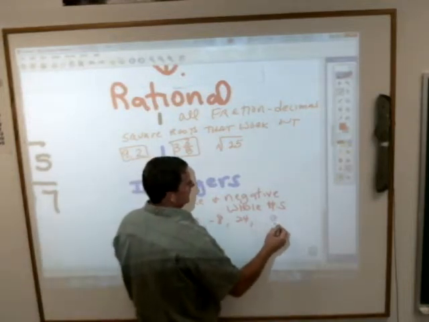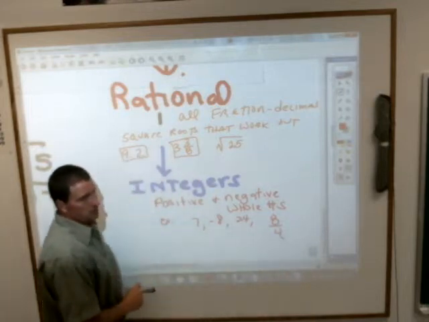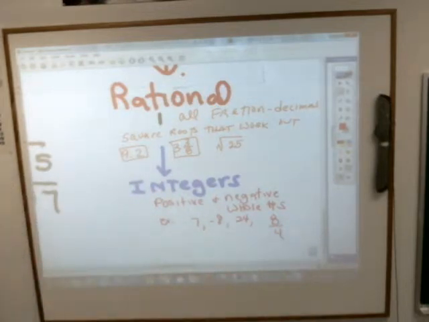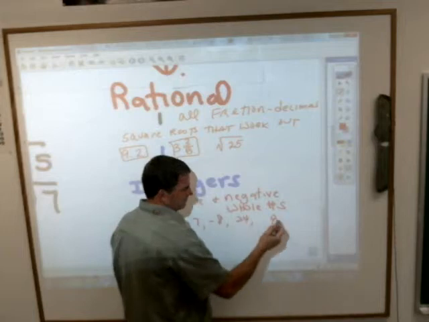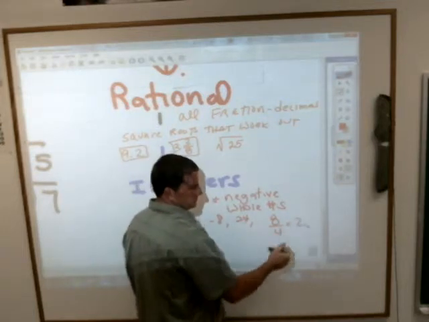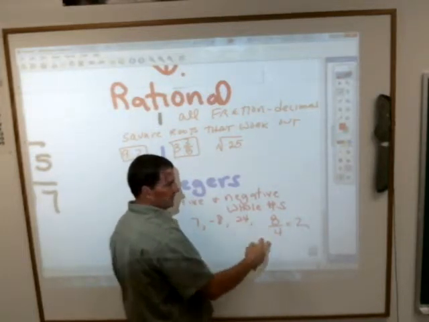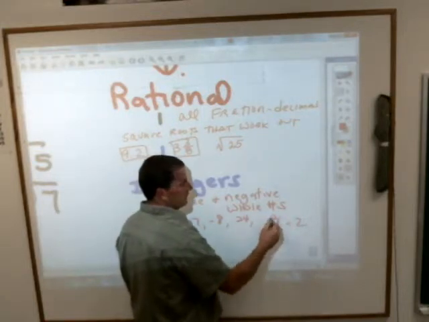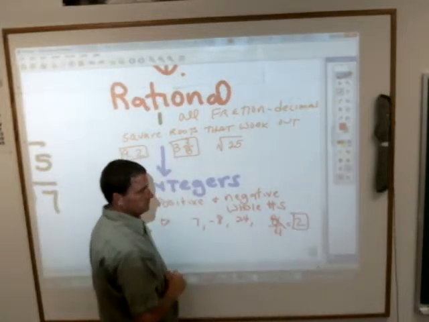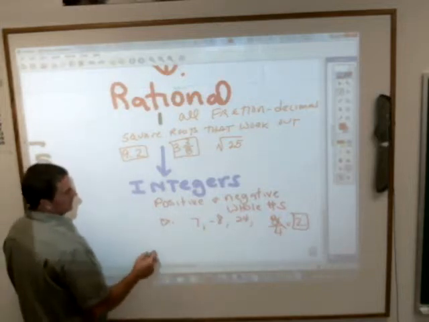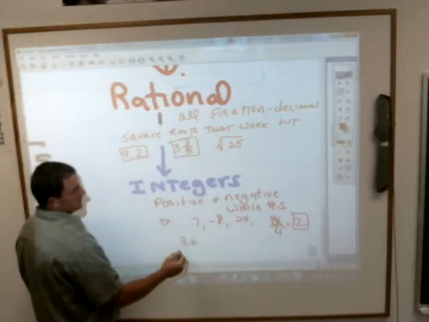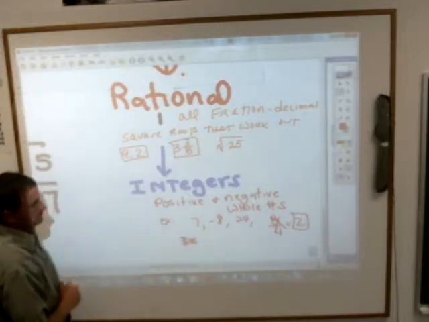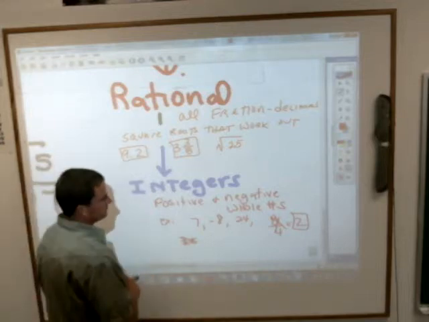So with that being said, would 8 over 4 be an integer? Yes, it is. Can you tell me why? Alex? Well, because it's the same thing as 2. You always use the simplified form when you're talking about this. So even though it's a fraction, 8 over 4 really is the same thing as 2. If it had a decimal, if it was 3.6, that would not be an integer. Everybody good with that? Perfect.